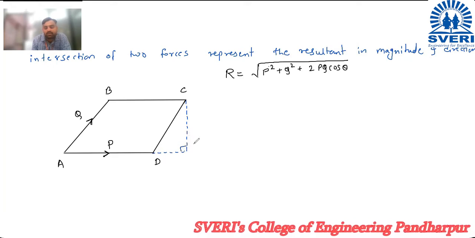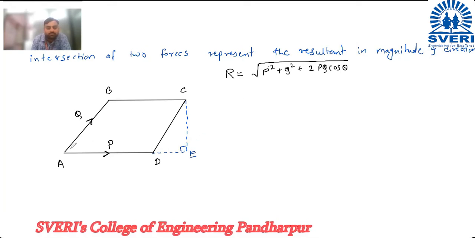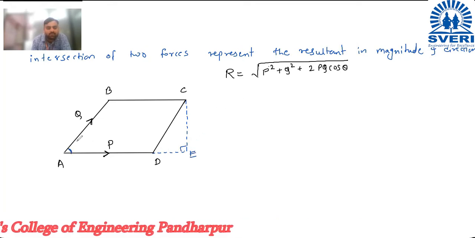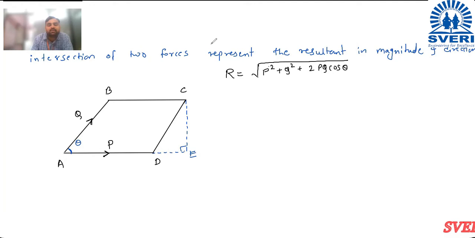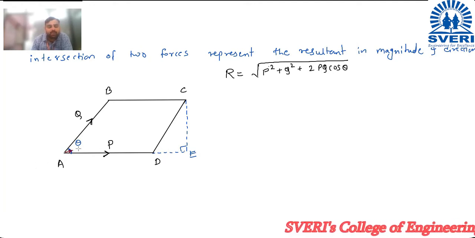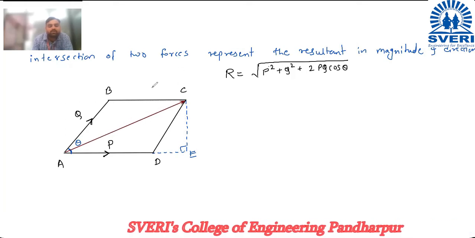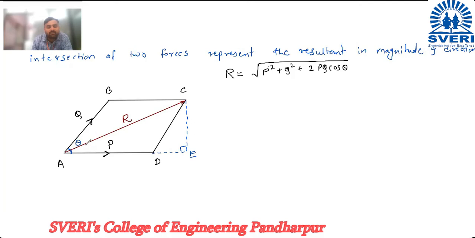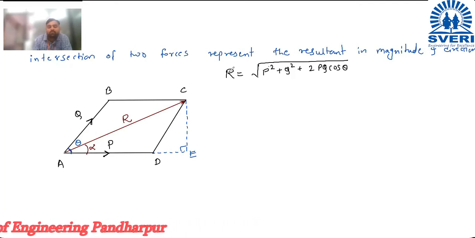This angle is 90 degrees, let it be point E. This angle is theta. Then this is the diagonal of the parallelogram, which is our resultant R, and this angle is alpha, the angle of resultant. So we want to find both R and alpha. R means the magnitude of the resultant.